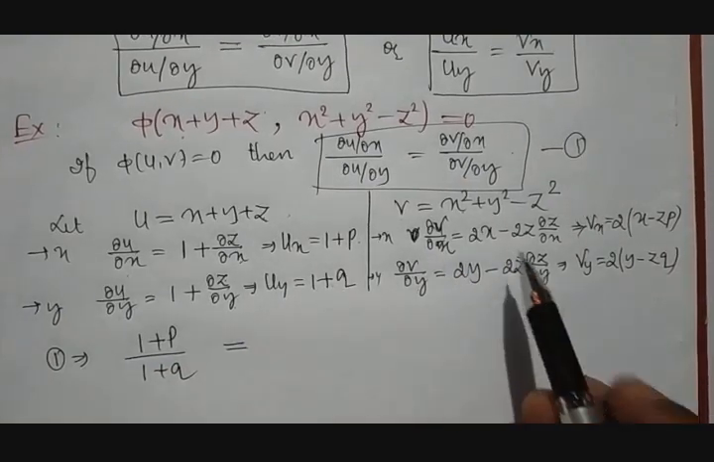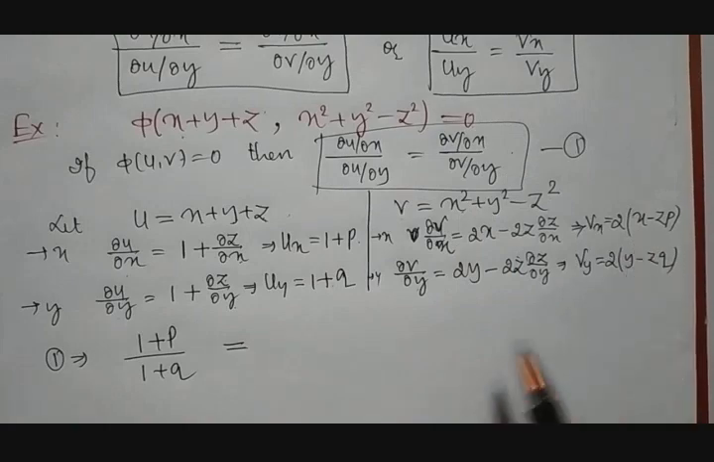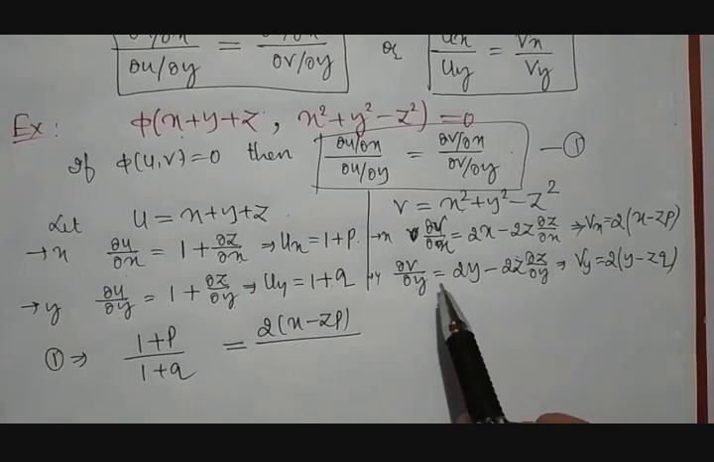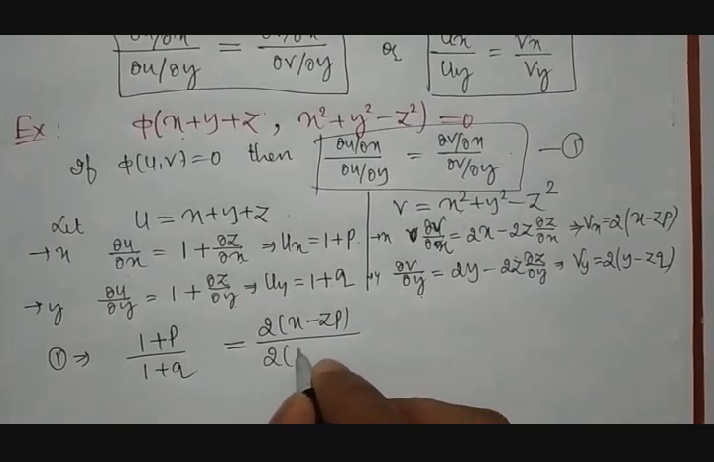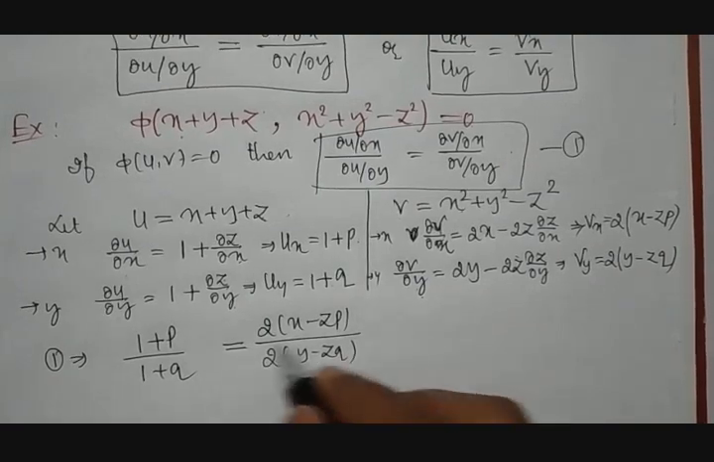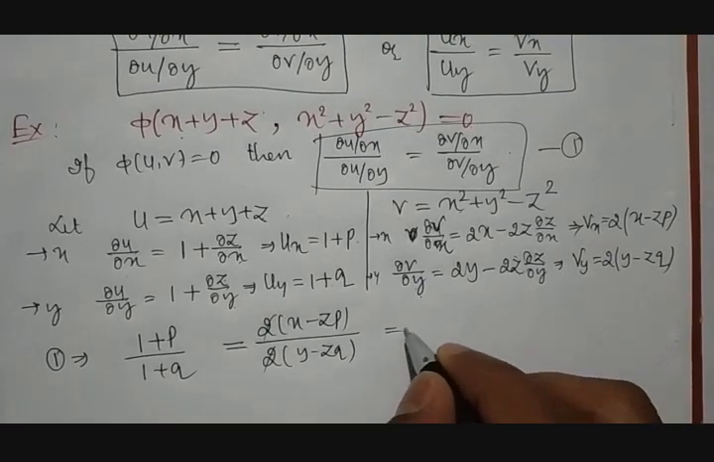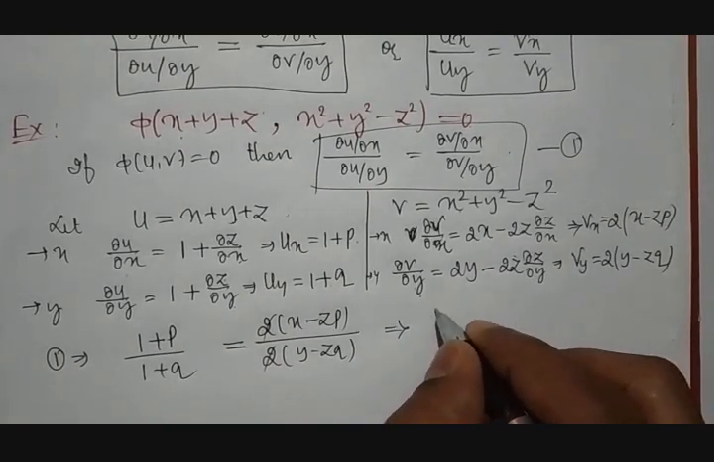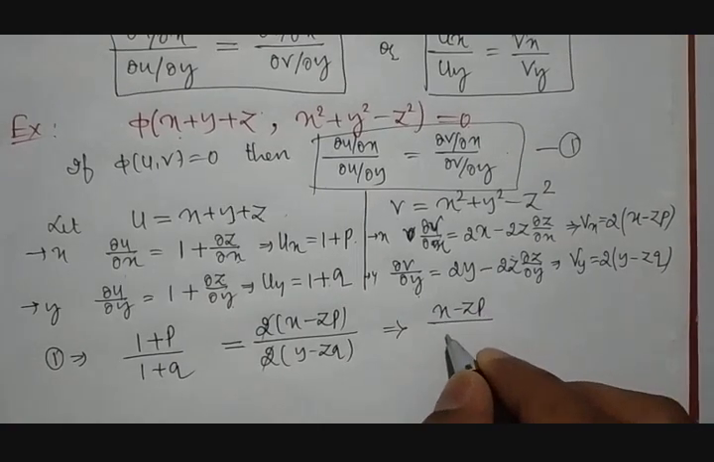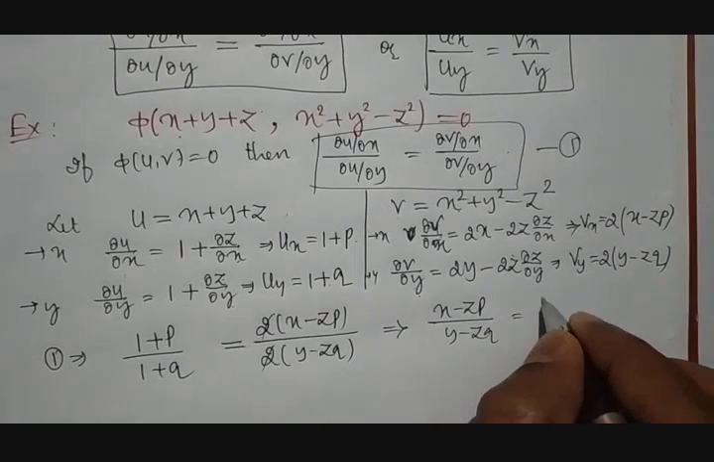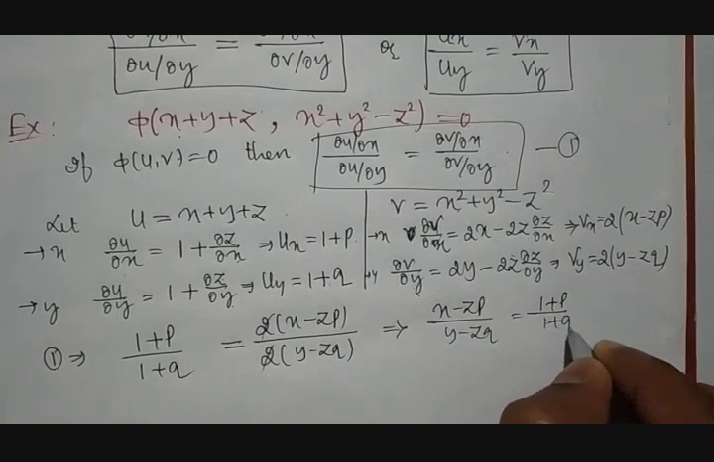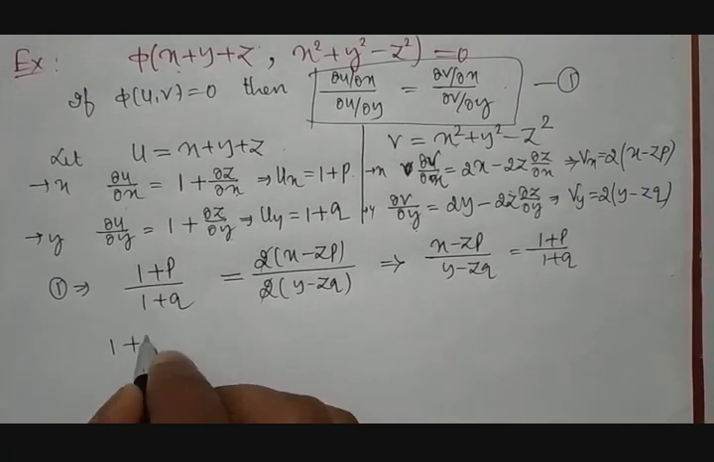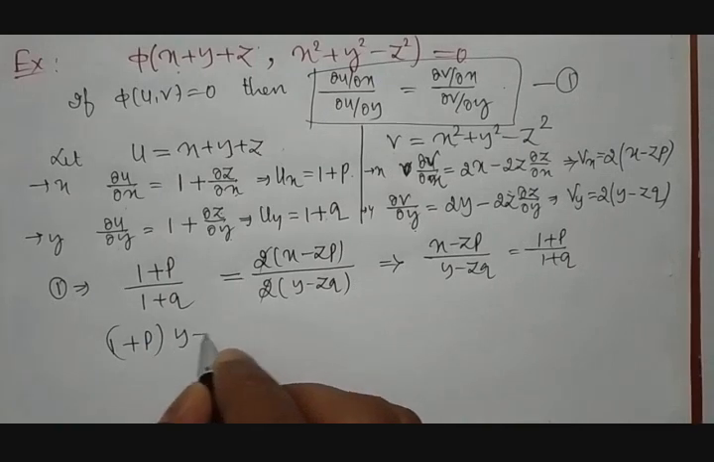Which is equal to dou v by dou x. Dou v by dou x is nothing but 2 times x minus zp divided by dou v by dou y, that is nothing but 2 times y minus zq. Okay, the 2 gets cancelled, therefore we get this term, that is x minus zp divided by y minus zq, which is equal to 1 plus p divided by 1 plus q. Take a cross multiplication, then we will be getting 1 plus p into y minus zq